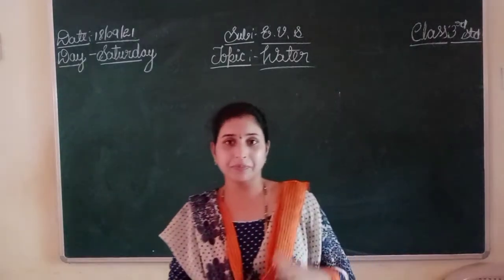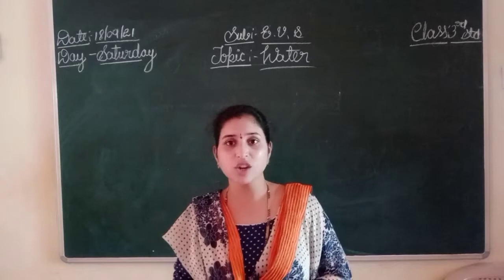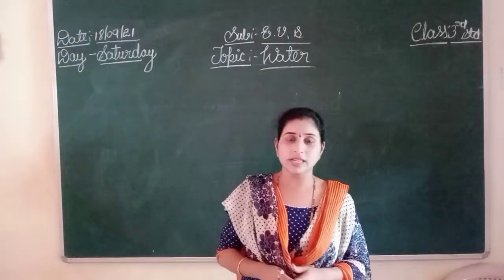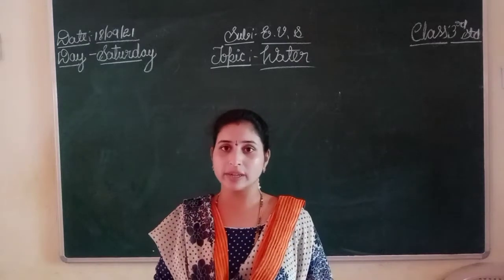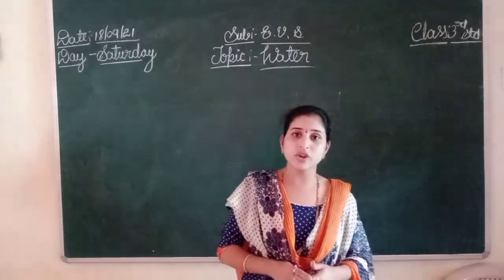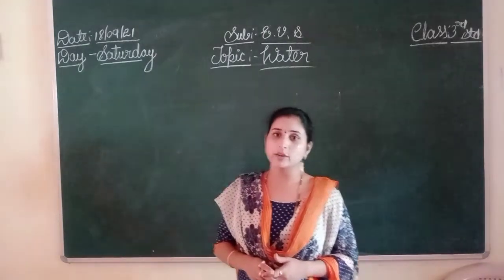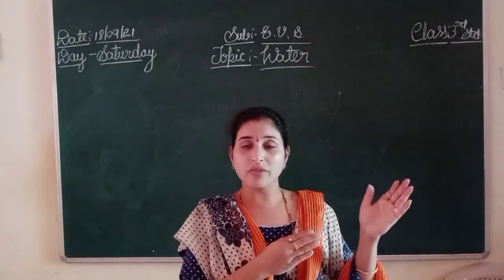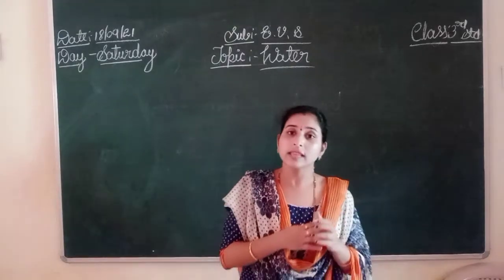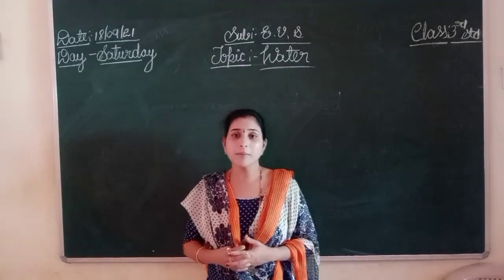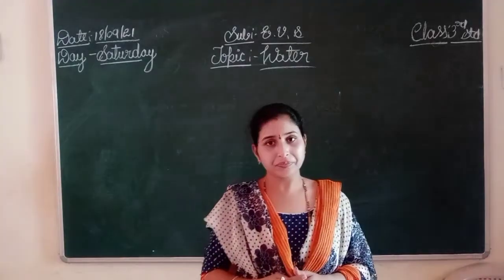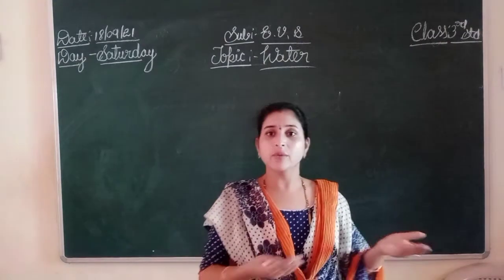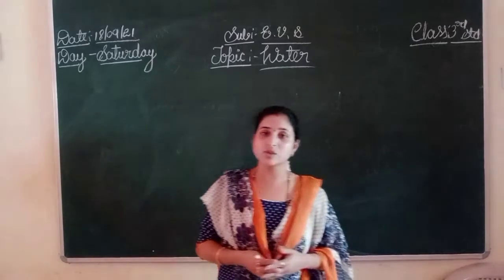And our earth is covered by 71% of water. In that 71% of water, half of the water contains seawater. Seawater is also one of the sources of water. Seawater contains a lot of salt, so we cannot use seawater in our day-to-day life. In that 71% of water, the remaining water, the other sources of water, are lake, river, pond, streams, then underground water. Underground water like well, bore wells. Okay, these are the other sources of water.